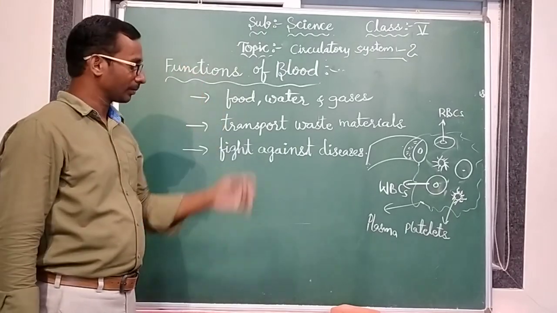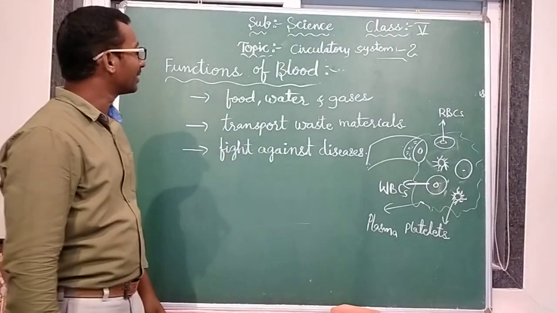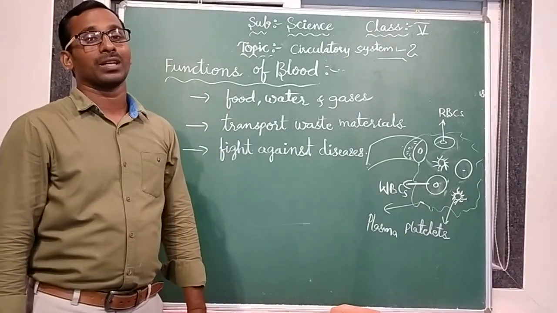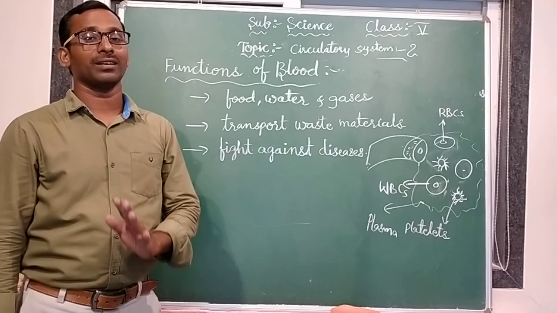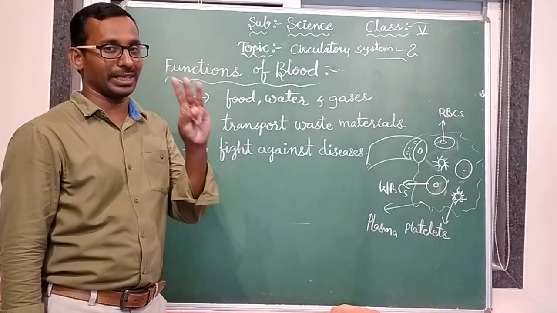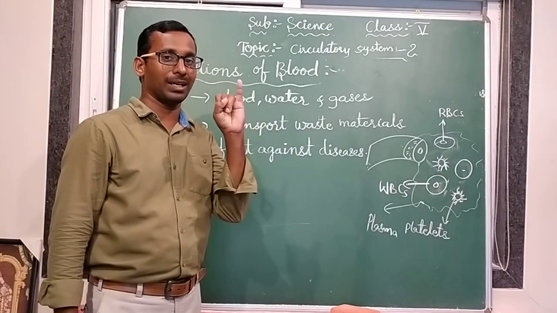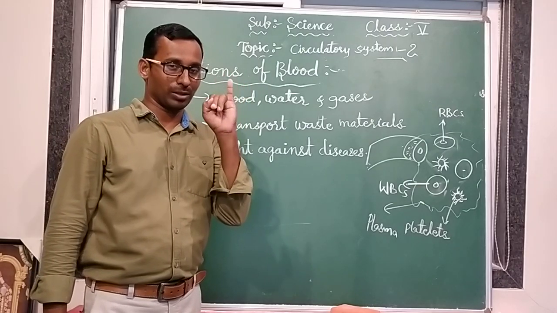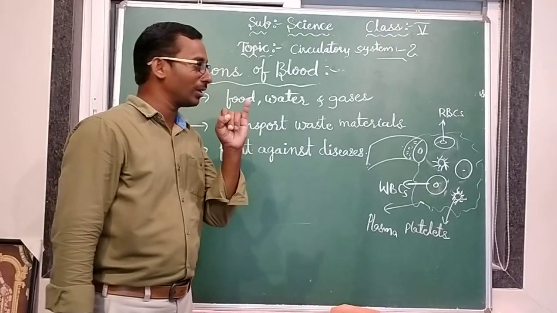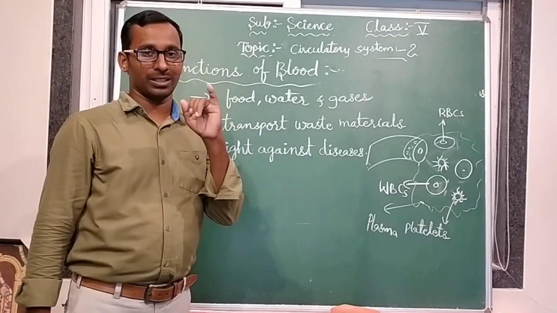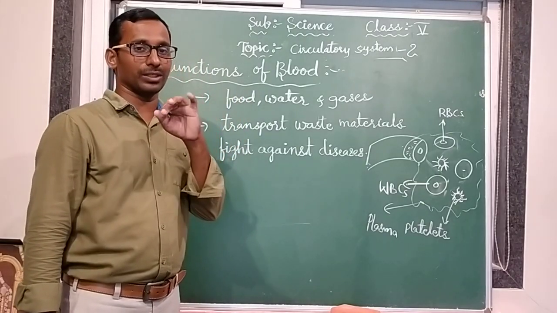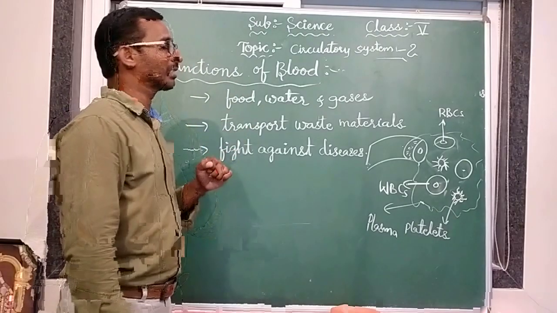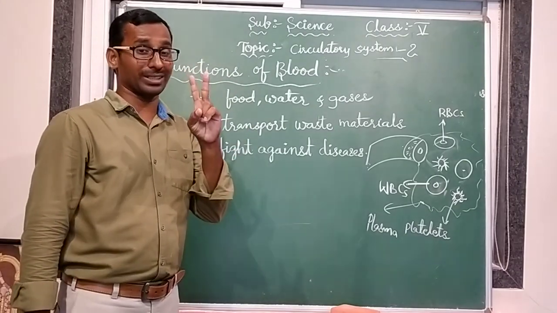Is it clear? What did we discuss today? Components: blood vessels, heart, and blood. Blood is the liquid portion in our body. It flows over the whole body, and mainly two components are there.